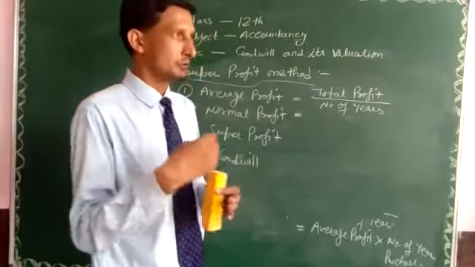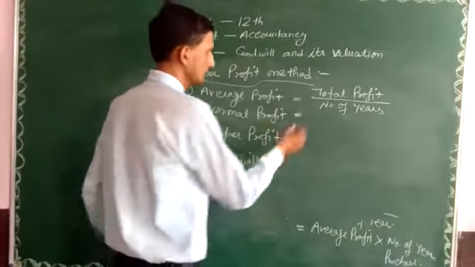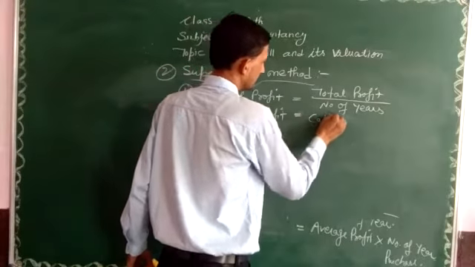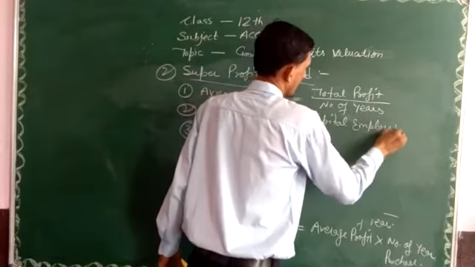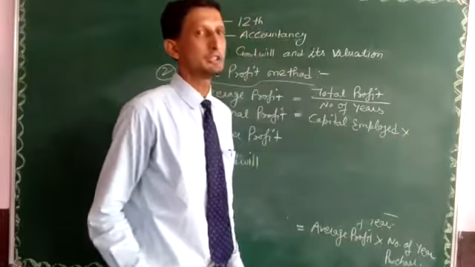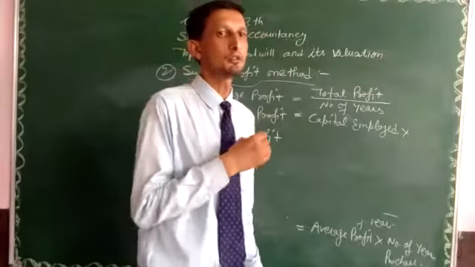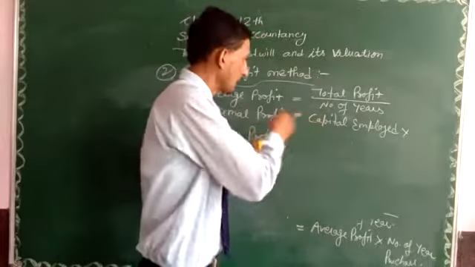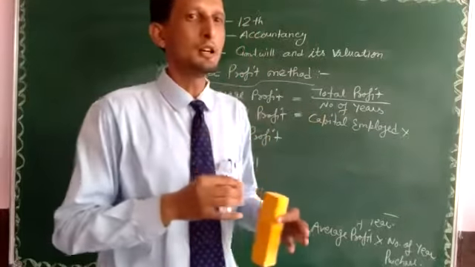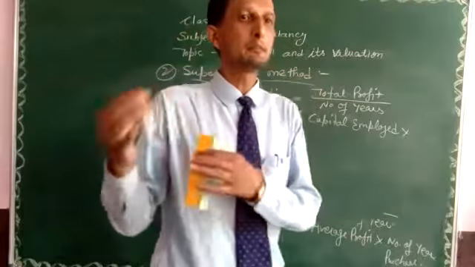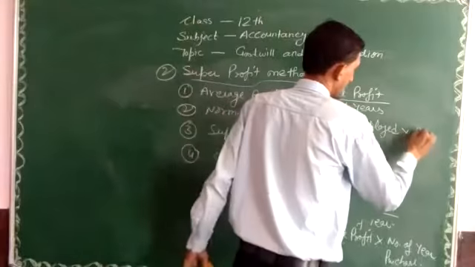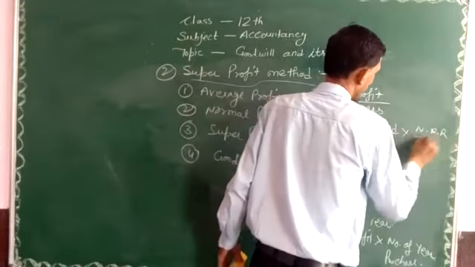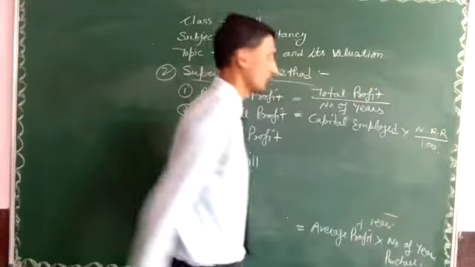So we calculate that first: capital employed multiplied by the profit expected in the year. That is the thinking of the businessman: if this amount is invested, I will earn 8 or 10% profit on the money. So normal profit is capital employed multiplied by normal rate of return divided by 100.